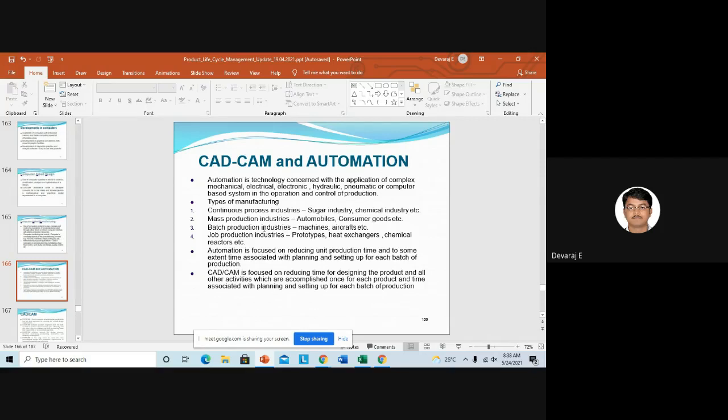Types of manufacturing: there are continuous process industries, like manufacturing of sugar and chemical industries, and mass production industries like automobiles, vehicles and consumer goods. Next are batch production industries, like machines and aircraft. If you take CNC machines, they are produced in batches; the demand in the industry is like 20 or 30 a month, so they manufacture 30 machines and supply them to customers.